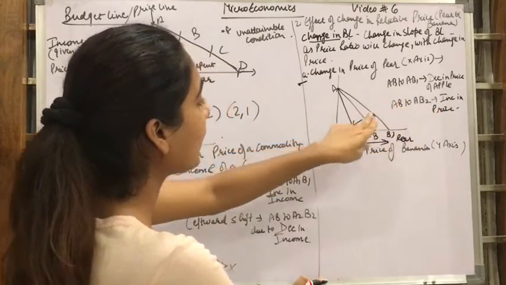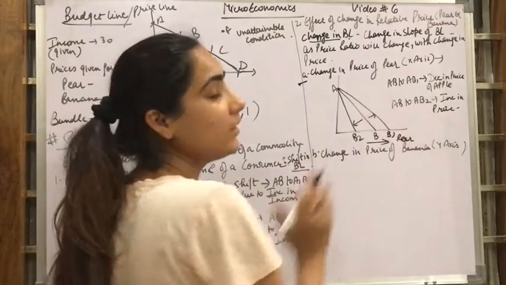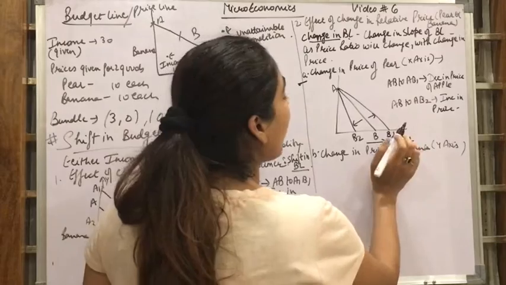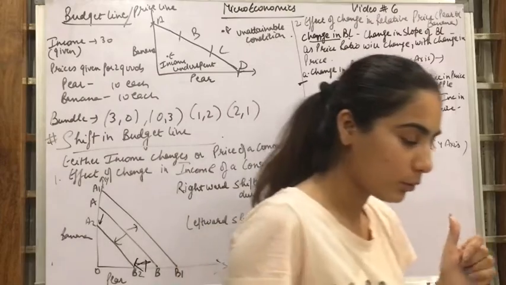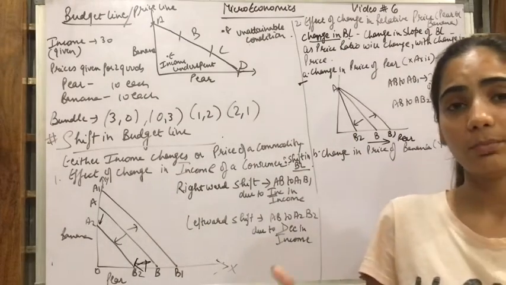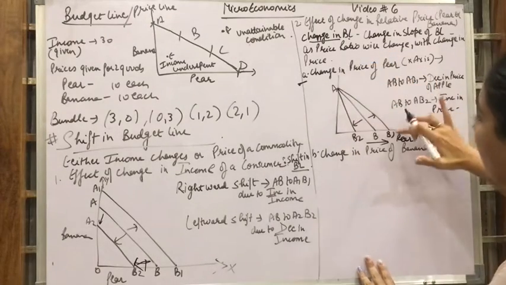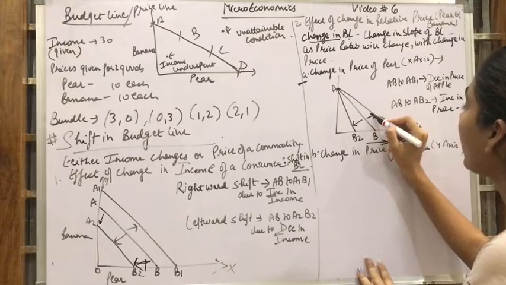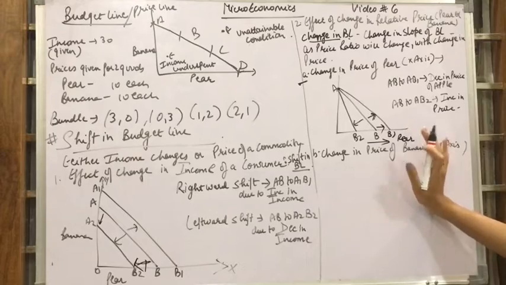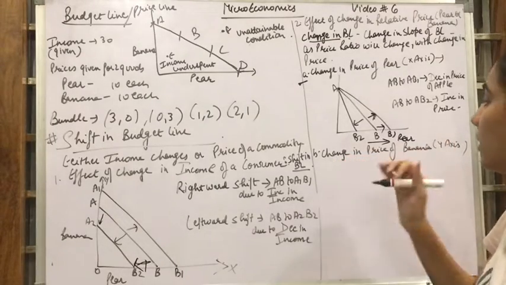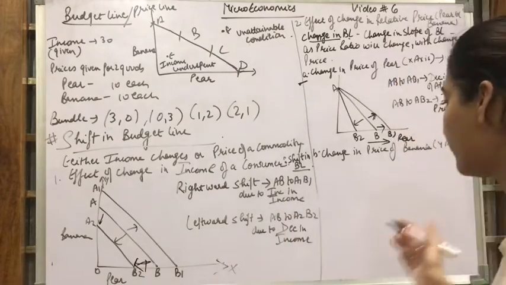to AB1 to AB2. Now, if the price of pear has reduced, अगर pear के price अब reduce हो जाते हैं तो मैं ज़्यादा pear ले सकती हूँ. I can have more of pear as compared to earlier. Now my budget line will shift from AB to AB1. I hope you understood this situation. Now we'll be talking about the second situation in which the price of the banana is changing and the price of the pear will remain the same.